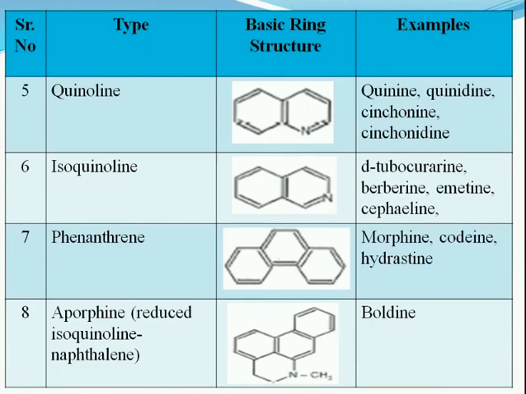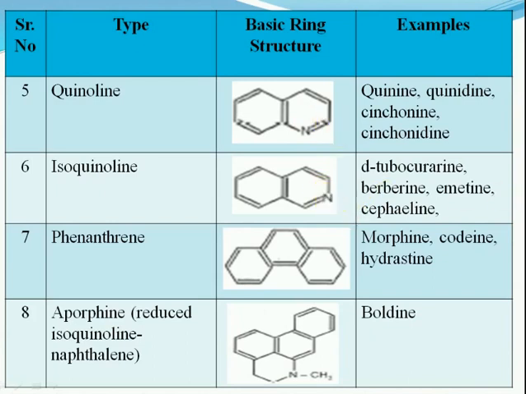Next ring is quinoline. Here you have two 6-membered rings with N, which is called the quinoline ring. The examples for this are quinine, quinidine, cinchonine, cinchonidine. Next is isoquinoline, in which the N, instead of being at this position, is shifted to this area. You can see the N here.